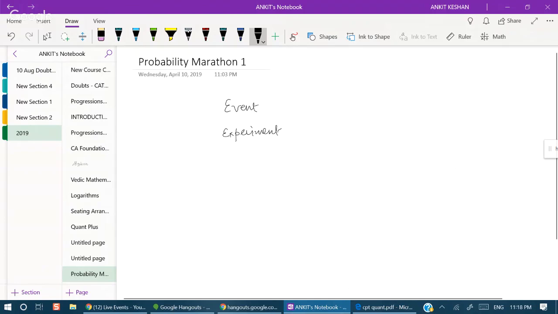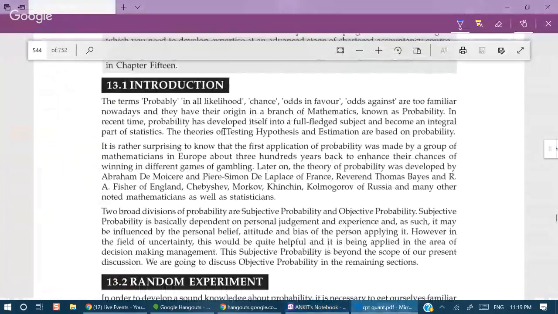What is an event? What is an experiment? What is a trial? What is an outcome? What are types of events? Many things we have to talk about. So let's start with probability introduction.